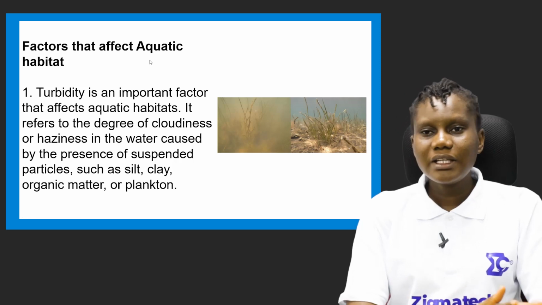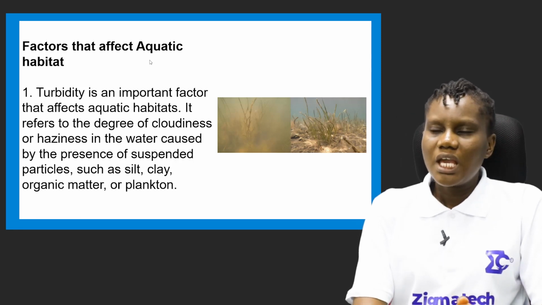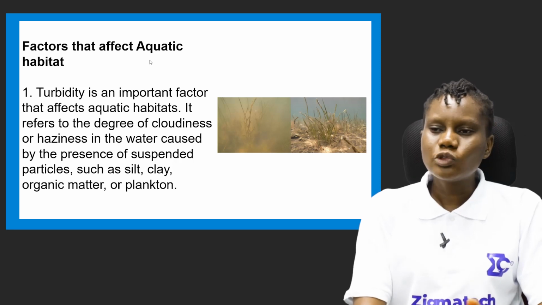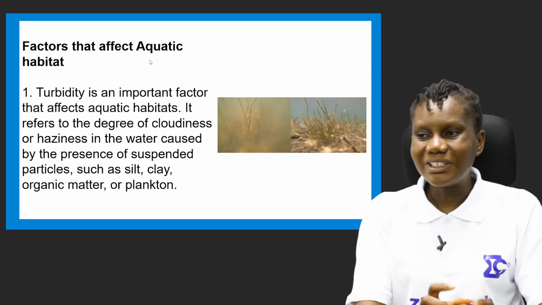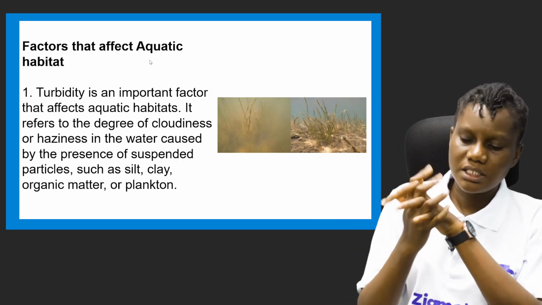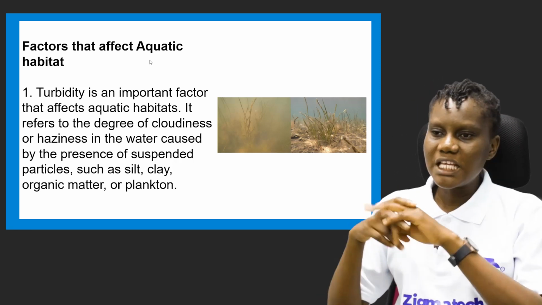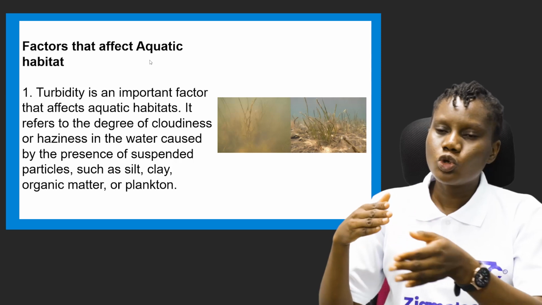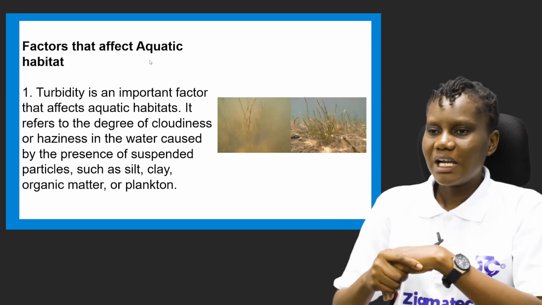Right now we're going to look at factors that affect aquatic habitats. In an aquatic habitat, are there factors that can affect the organisms staying there, or the ecosystem of that habitat? Yes, there are some. We're just going to consider one here, and in the subsequent video we're going to consider other factors too.